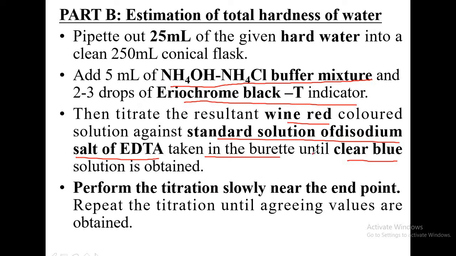Repeat the same procedure 2 or 3 times in order to get concordant, or agreeing, values. When you are repeating it, that doesn't mean that you have to get the same value as in the first case. You might get a slightly different value. Let there be some difference, no issues, but see that the values obtained don't have a large difference. If they do, either you are not adding the reagents properly or you don't know how to do the titration.